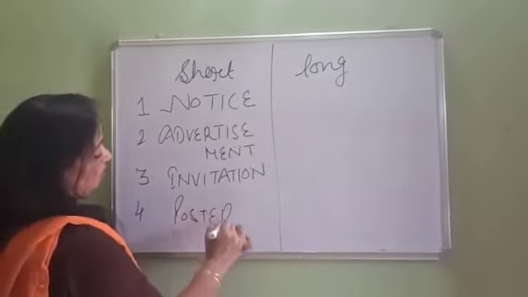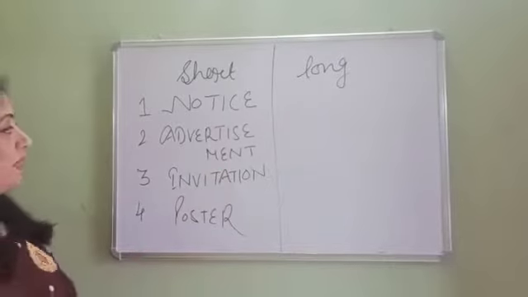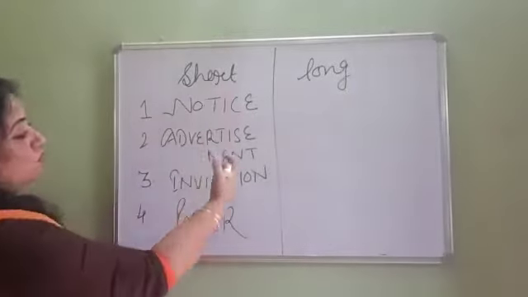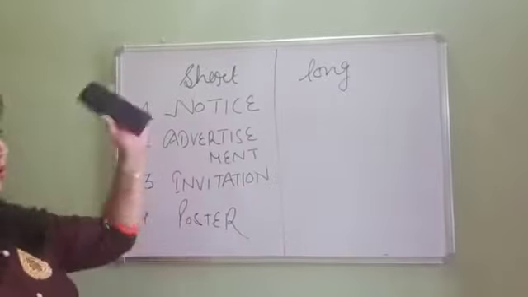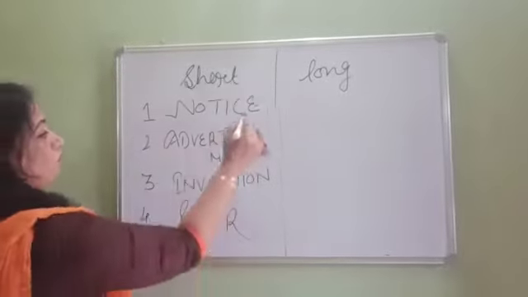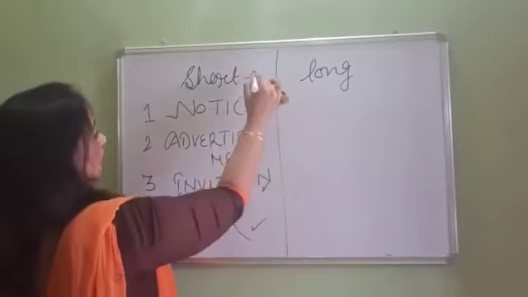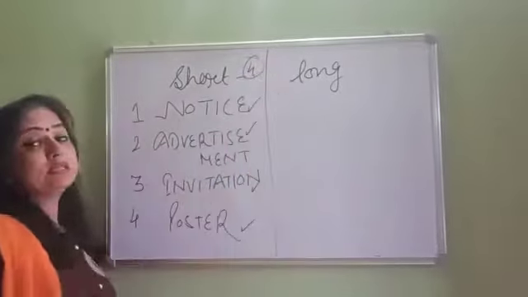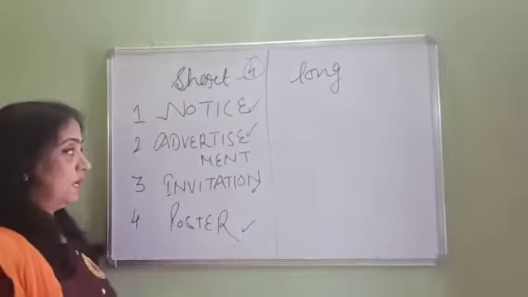So these four things you are going to get as a choice. In the exam you may get a notice or advertisement, or invitation or poster, anything, but you have to be very well prepared for all four. This comprises 4 marks. It keeps on changing, sometimes 4 or 5, but not more than that.